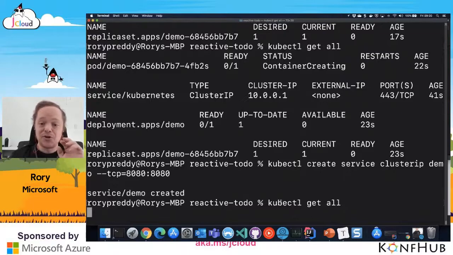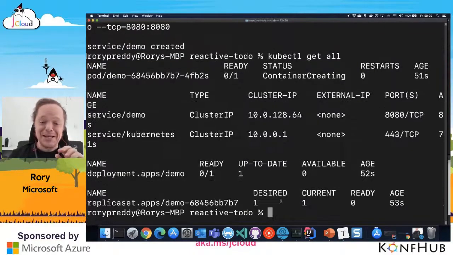So I can go kubectl get all. This is so brave. Sandra, if you're watching this, just understand that this was really well rehearsed before I actually did it. And it's got the Kubernetes cluster, and it's busy creating that container. Remember, this is inside Kubernetes.